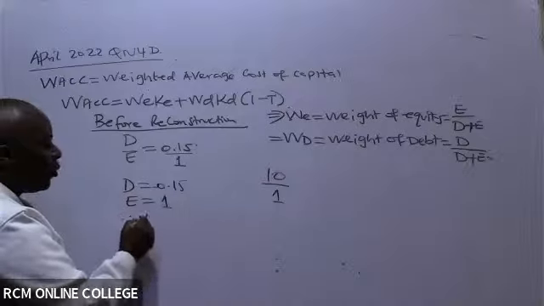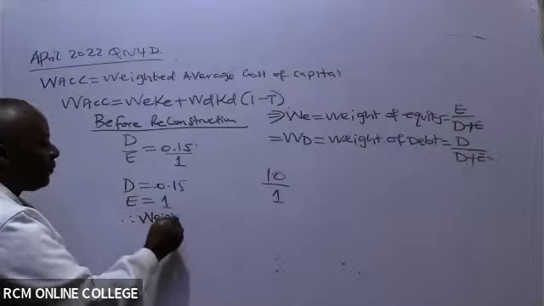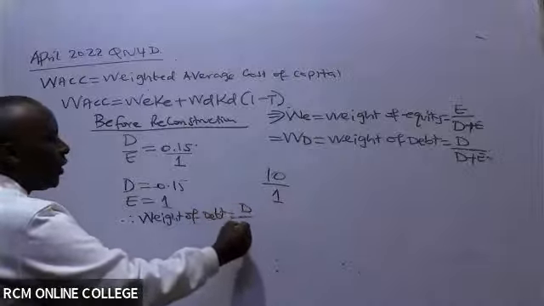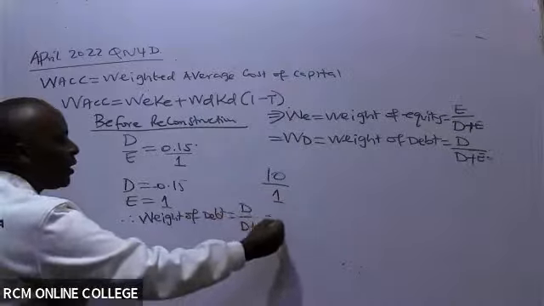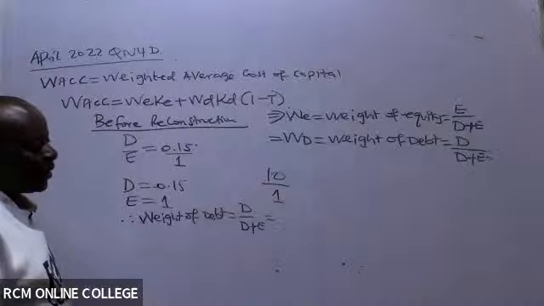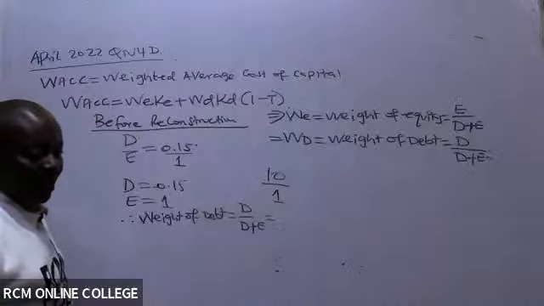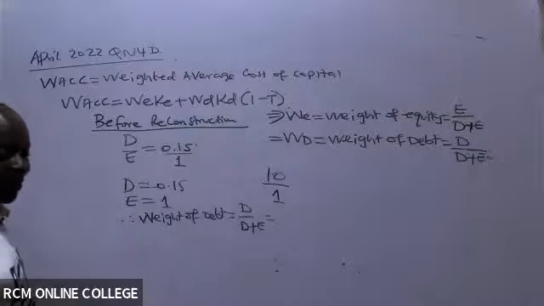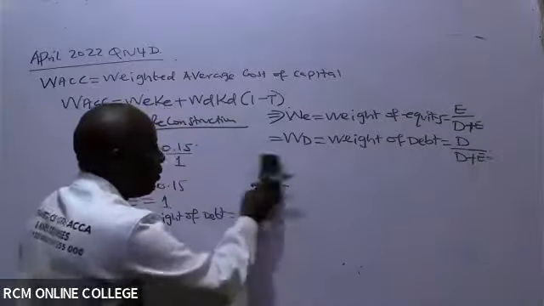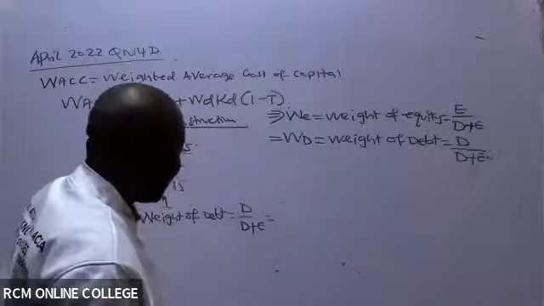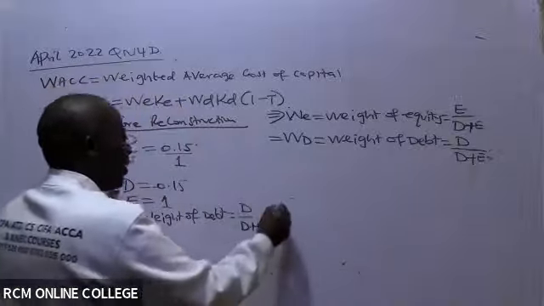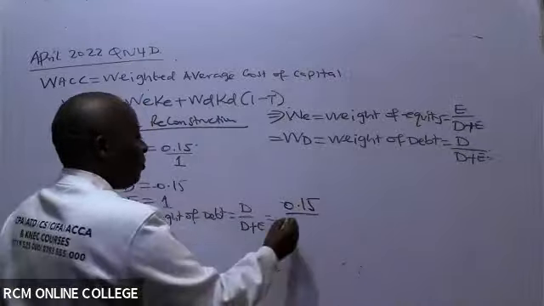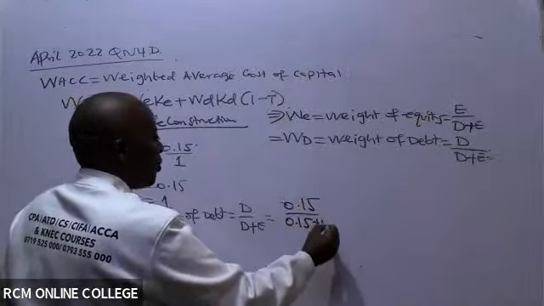And therefore the weight of debt, which is debt over debt plus equity, will be equal to what here? The debt I have here is 0.15, over the debt again, 0.15, plus 1.